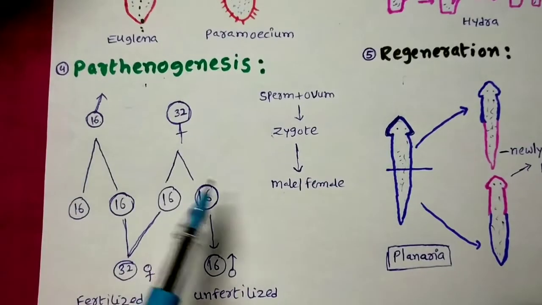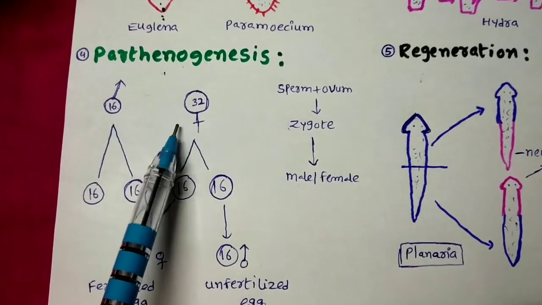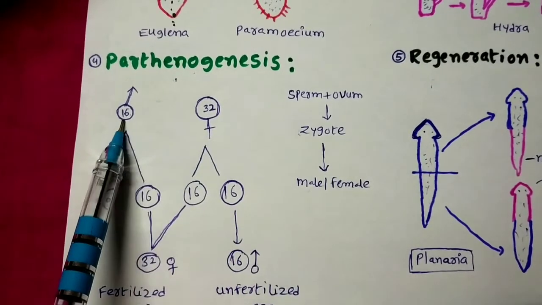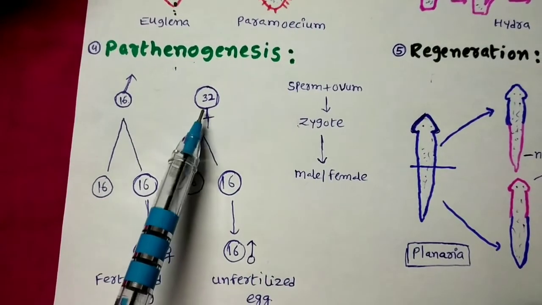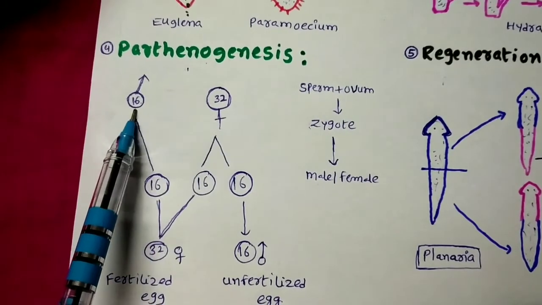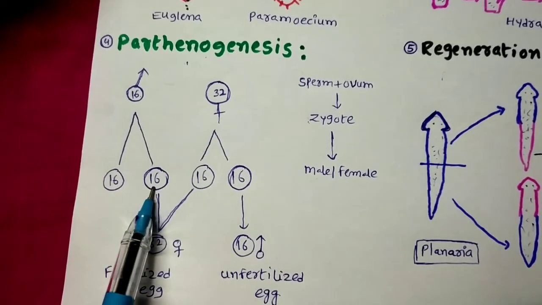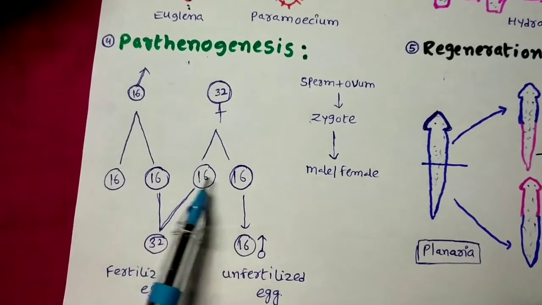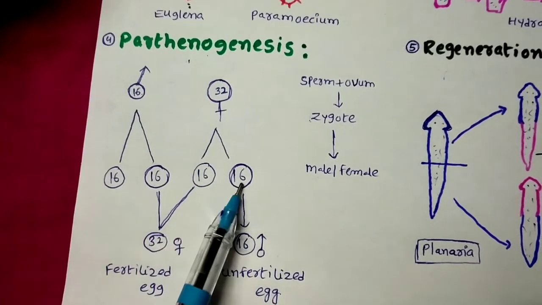And coming to the animals, parthenogenesis. So here I have taken the honeybees. In honeybees, the male and female are there. The male contains 16 chromosomes, the female contains 32 chromosomes. You know that during the formation of the gametes they show meiosis, but here the male shows mitosis. So that's why they always produce the male gametes, sperm cells with 16 chromosomes, but the female, due to meiosis, has a mother cell containing 32 chromosomes and the gametes contain 16 chromosomes only.